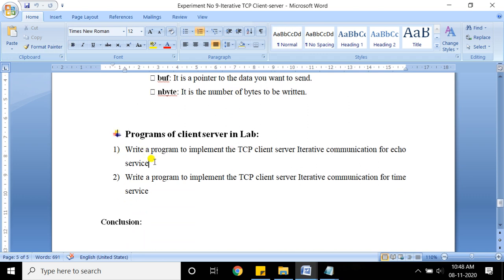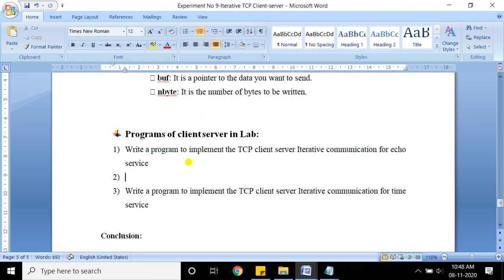In the lab, I have decided to take echo and time. I will provide the echo program and put it on Moodle. A sample echo program I will give you; for time, you can write your own by taking reference from the echo program. Here you write a TCP client and a TCP server. The server is for echoing. If the client sends hello to the server, the server will send the same thing back, hello, to the client. That is for echo.